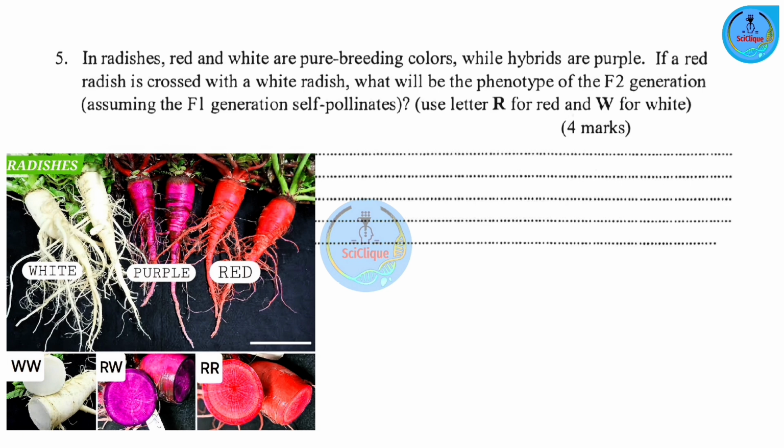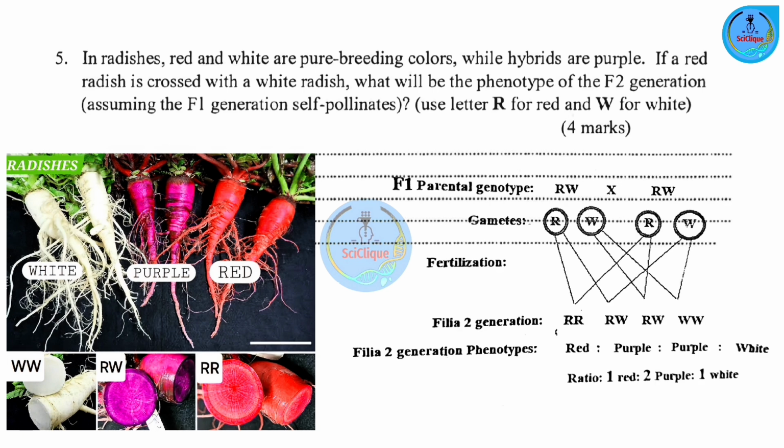Now, the question is not asking us for the genotype or phenotype of the F1 generation, but for that of the F2 generation. So, what will happen is that we are going to take the F1 generation, cross them, because we've been told that they are going to self-pollinate. So, we are going to take two members of the F1 generation with that genotype and that phenotype, cross them in order to get our F2 generation.